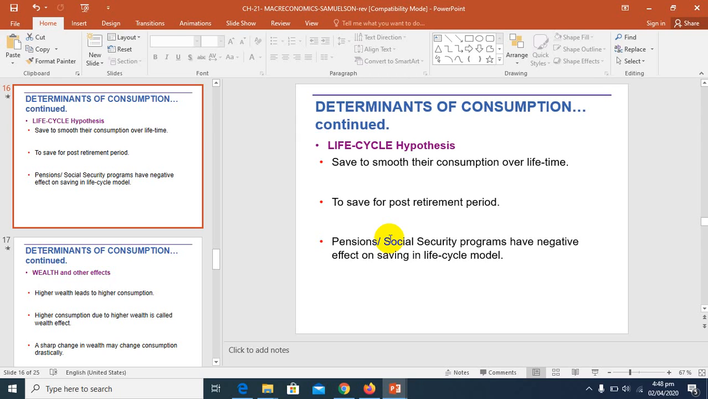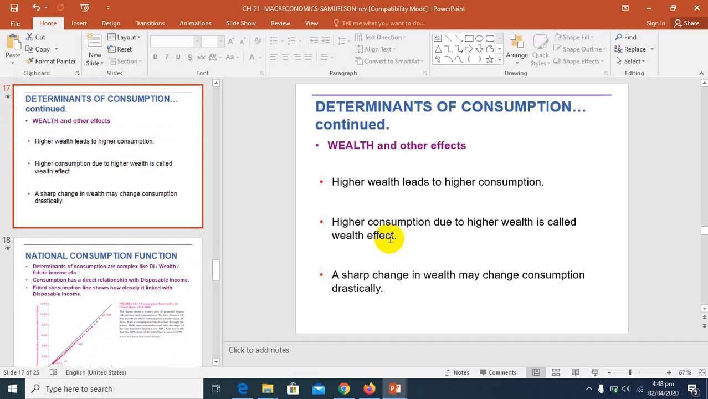Wealth, permanent income, and the life cycle hypothesis we have already covered, and now we are discussing another factor, which is wealth: how wealth affects consumption. Consider two consumers, each earning $50,000 per year. One has $200,000 in the bank, while the other has no saving at all. The first person may consume part of their wealth, while the second person has no wealth to draw down. The fact that higher wealth leads to higher consumption is called the wealth effect.